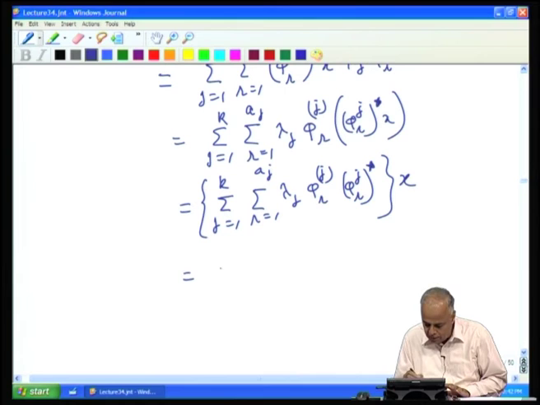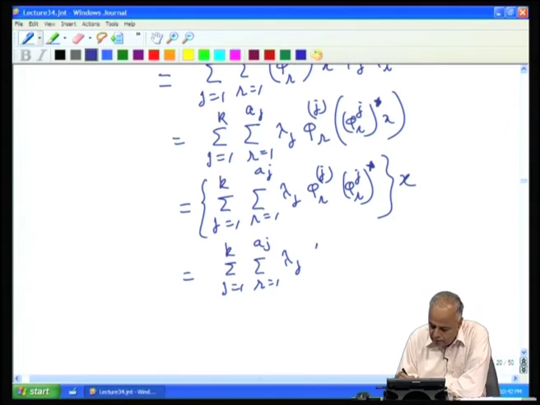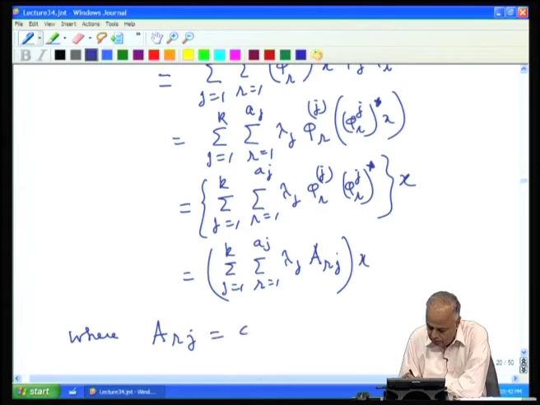So, we will write this now as sum over j equal to 1 to k, r equal to 1 to a_j, λ_j, we will write this as A_r^j x, where A_r^j is just φ_r^j φ_r^j star.